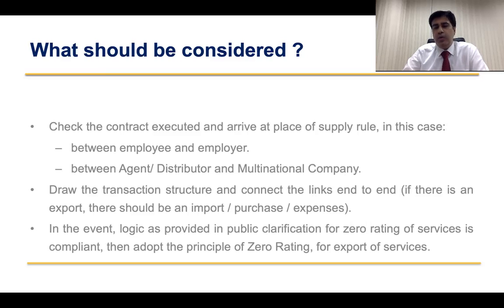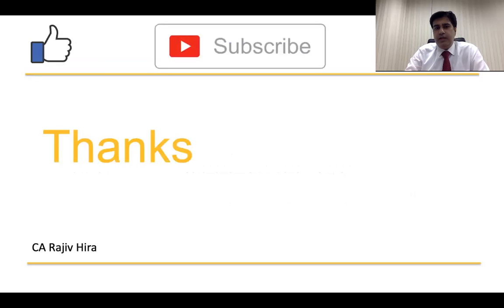So logically, what assumptions we used: if resources are in the UAE company, and second, the resources have the contract with the UAE company, then whatever money you are receiving from the foreign entity, and the foreign entity does not have a place of supply or a place of establishment in UAE, then definitely it will be classified as zero rating of services, which can be undertaken. But do ensure to look at the points which are there in the slide right now to make it effective. Thank you very much.